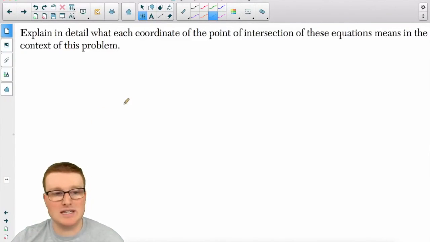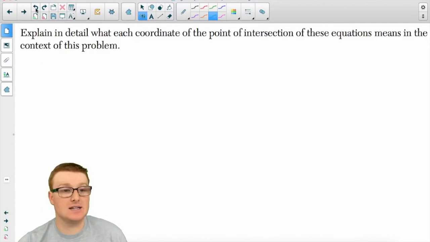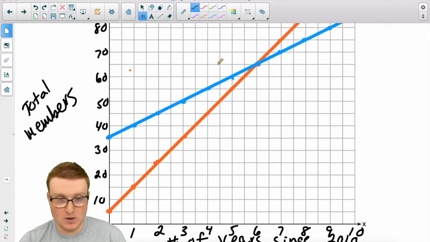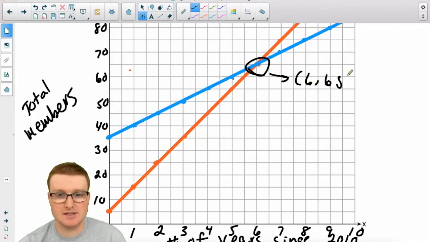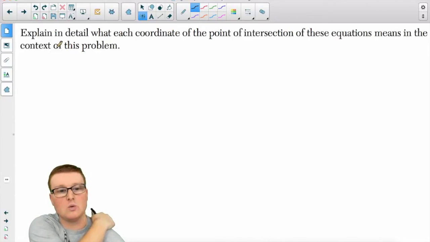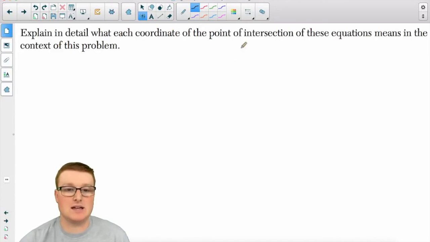Explain in detail what each coordinate of the point of intersection of these equations means in the context of the problem. So the point of intersection is the point 6, 65. So let's go ahead and explain what each coordinate of the point of intersection means in the context of the problem.